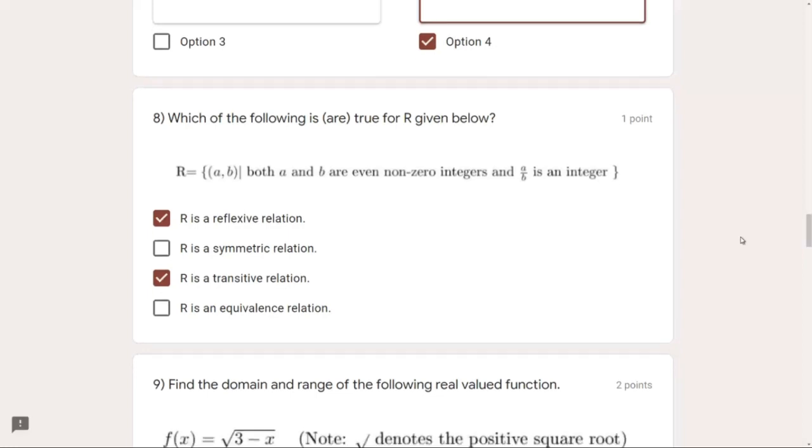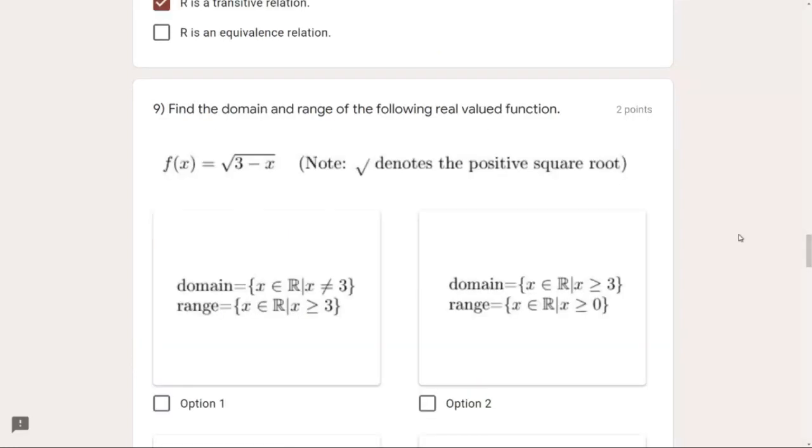Okay. Let's proceed. Find the domain and range of the following real valued function, which is f(x) equals square root of 3 minus x. Okay, so basically, whenever you have a function, you are describing a variable, any variable. You can take y equals f of x, where f is kind of a formula, and x is the variable which we are going to use inside this formula.